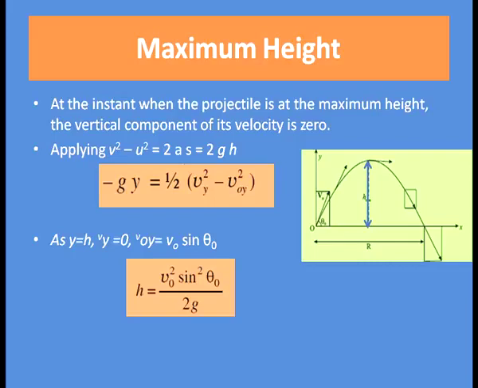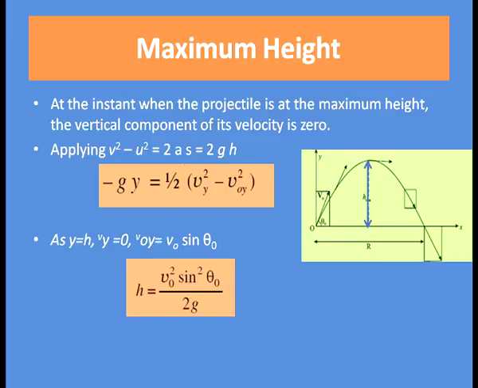Applying the equation of motion v square minus u square equal to 2as, here the distance covered is the height covered. That is why we will use s equal to h, that is the maximum height. Here a equal to minus g, acceleration due to gravity. So, now the equation becomes minus 2g y equal to v y square minus v 0 y square.